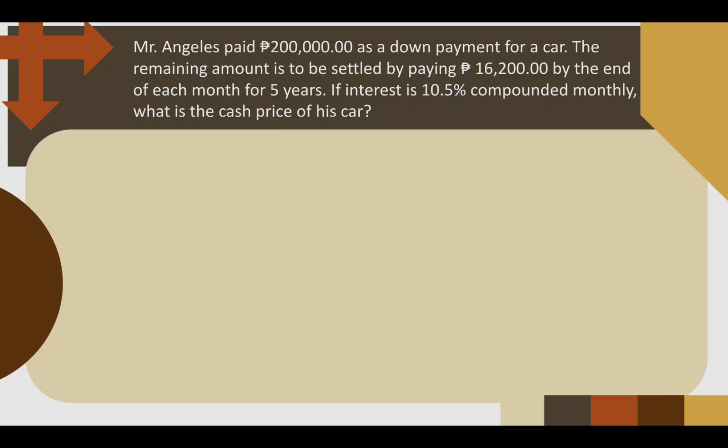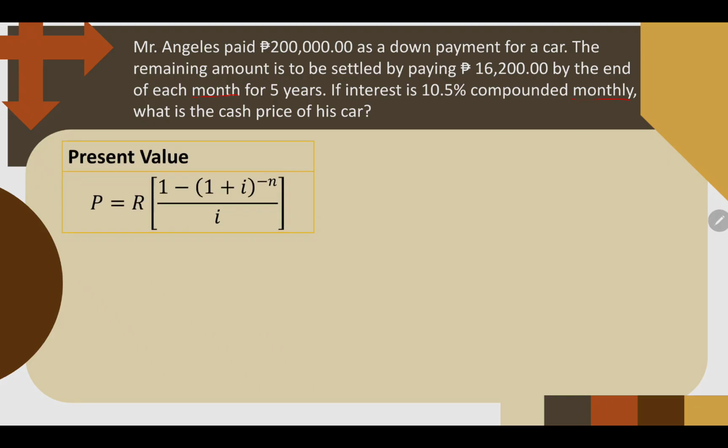So Mr. Angeles paid 200,000 pesos as a down payment for a car. The remaining amount is to be settled by paying 16,200 pesos by the end of each month for 5 years. If interest is 10.5% compounded monthly, what is the cash price of his car? So he's making a payment every month and it's earning interest every month. So this is a simple annuity, rather. So we'll be using the present value formula for this.